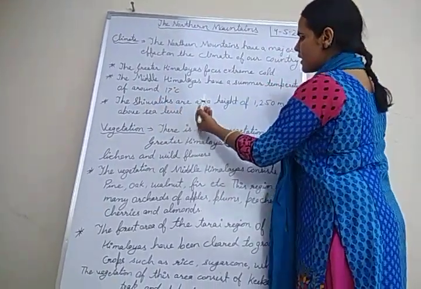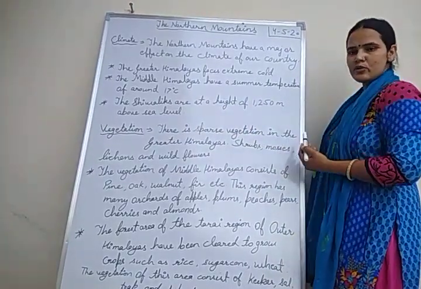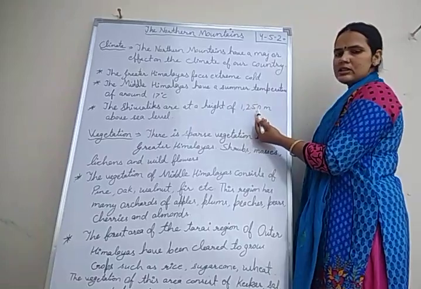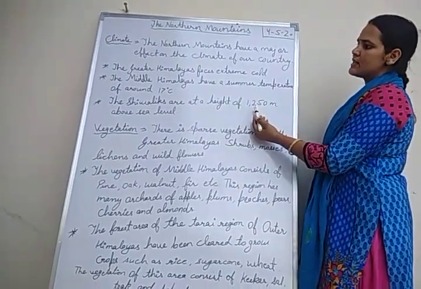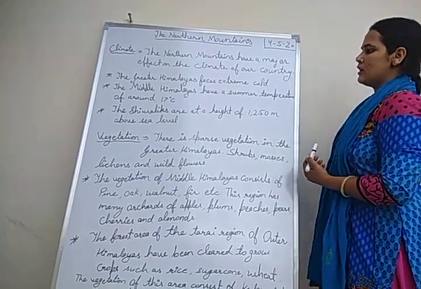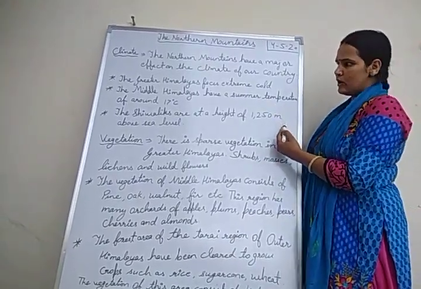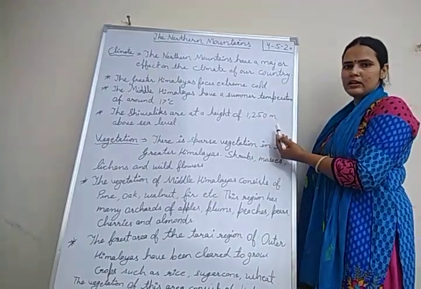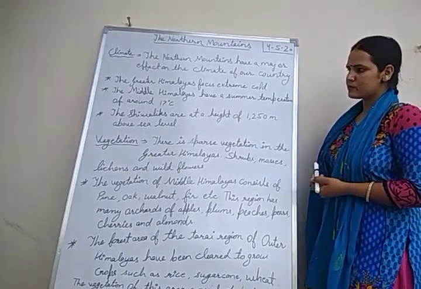The Shivaliks are at a height of 1250 meters above sea level. So the Shivalik ranges are not as high as the Middle Himalayas or the Greater Himalayas. So they are not as cold as the Middle Himalayas or the Greater Himalayas, but they get heavy rainfall.